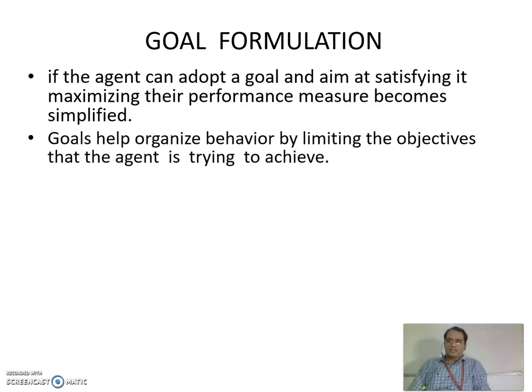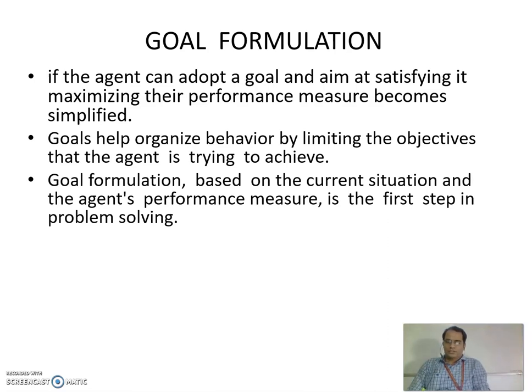Goals help organize behavior by limiting the objectives that the agent is trying to achieve. If I have a goal of learning artificial intelligence, then I will do those activities which will help me improve my knowledge in artificial intelligence. So my behavior gets organized. The objective is now completely focused on learning artificial intelligence. In such a way, goals help organize behavior by limiting the objectives that the agent is trying to achieve.